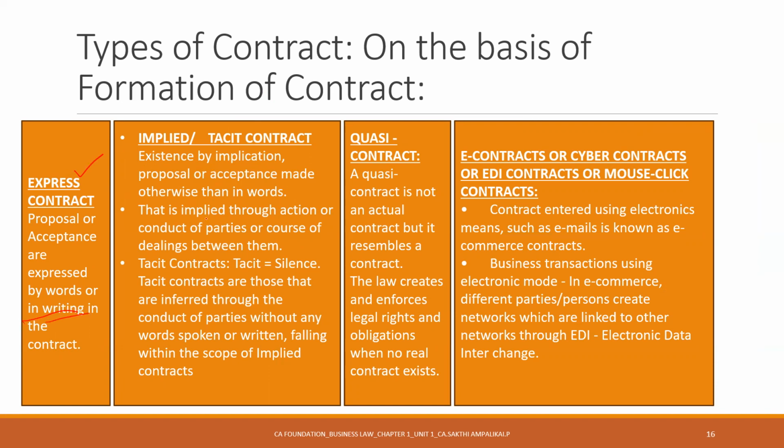What is an implied contract? Implied in the sense there are no expressly written words or express statements that this is the proposal or acceptance. It's not clearly expressed. Instead, they are implying something by the action or conduct of the parties. See, this is quite easy. When you get into a government bus, it is implied that you have to buy the ticket from the conductor and then reach the place. You have to get down at that particular stop where you have bought the ticket. It is implied.